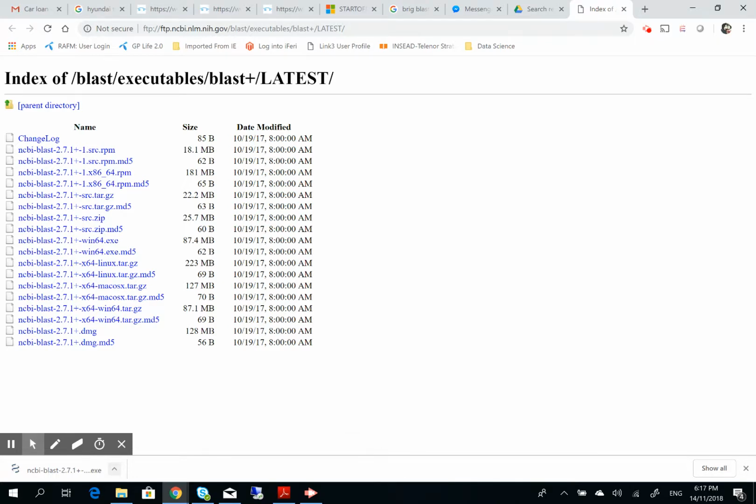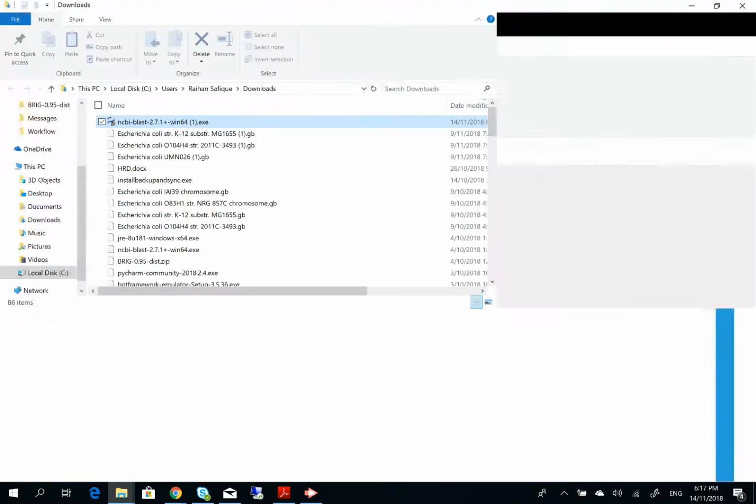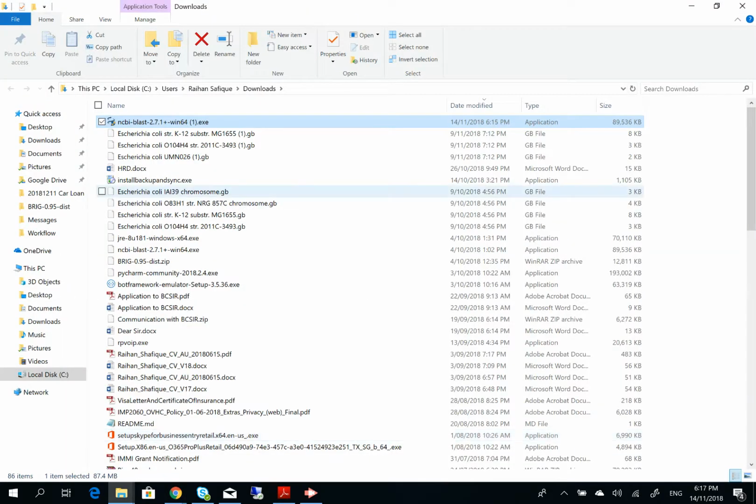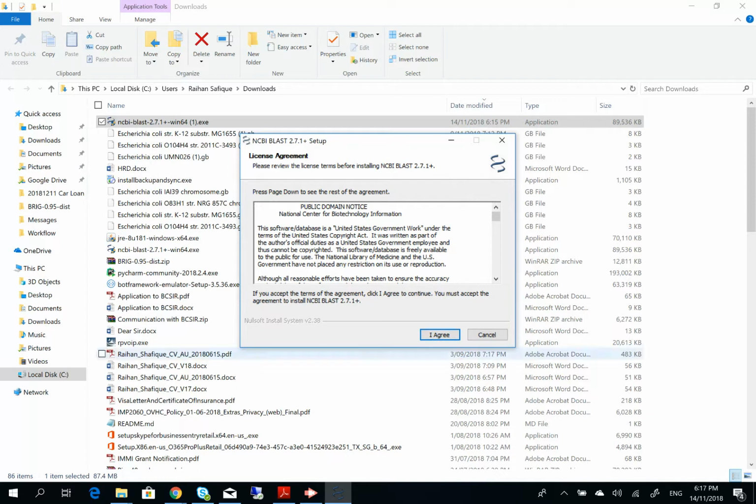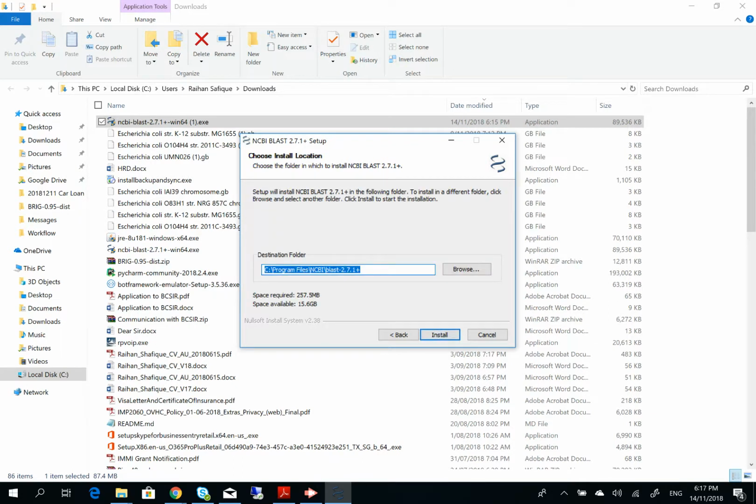I already downloaded it, so I don't have to wait for this to download again. So anyway, it got downloaded here. If you double click on this exe file, it asks permission. You probably have to have administrative permission, administrative rights, and then it lets you install it.